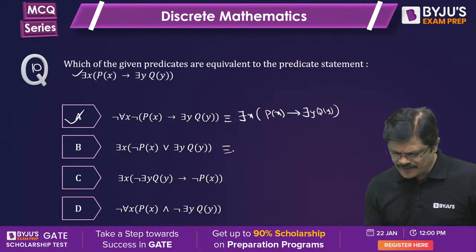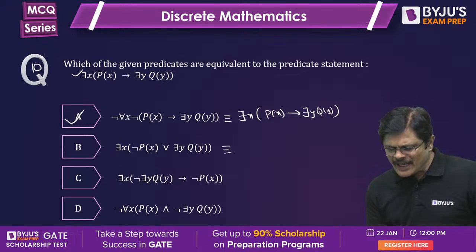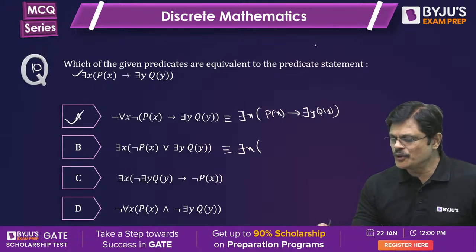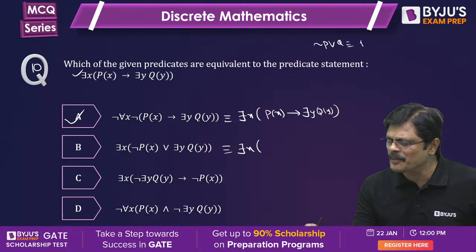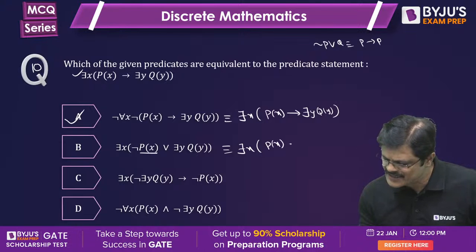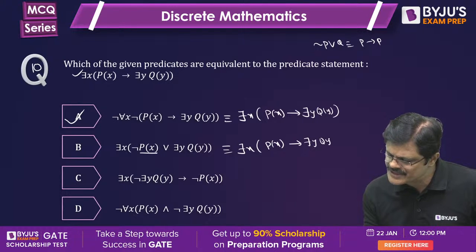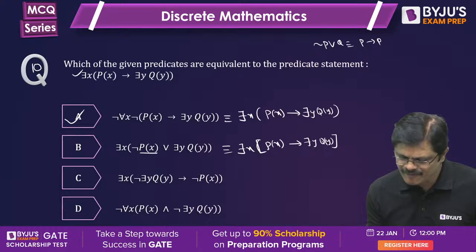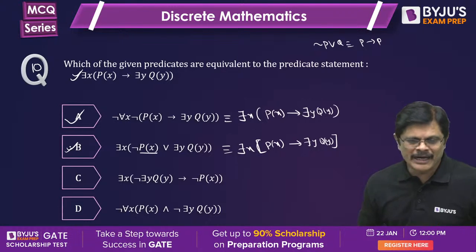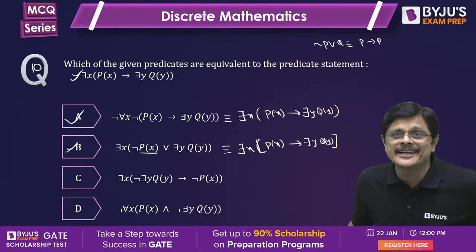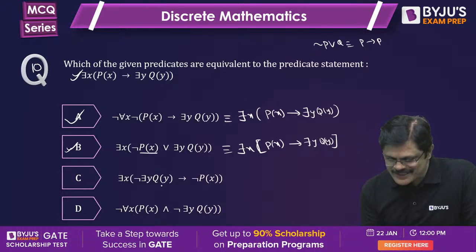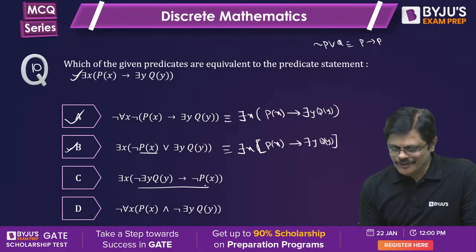Now here if you observe, this is negation P or Q. Negation P or Q is nothing but P implies Q. So that is what he used here. So it is P(x) implies there exists y Q(y). So this is also equivalent to the given form. My dear friends, more than one answer may be correct. It is the MSQ series. Now if you observe this one, it is the law of contrapositive.